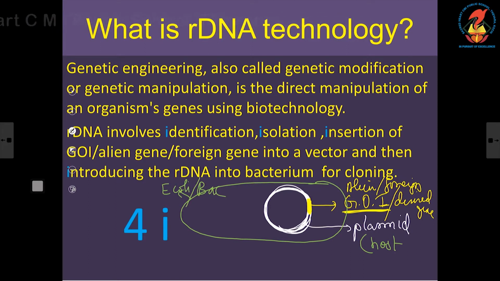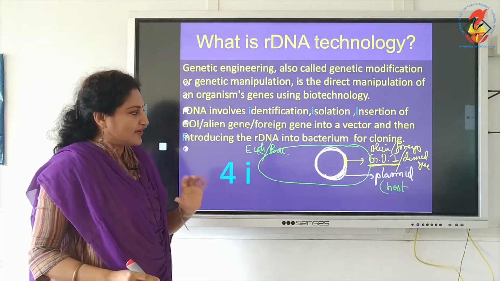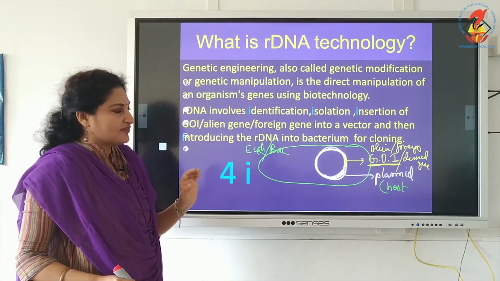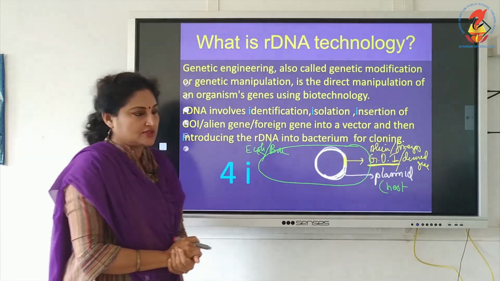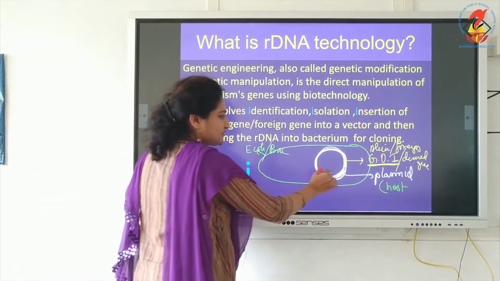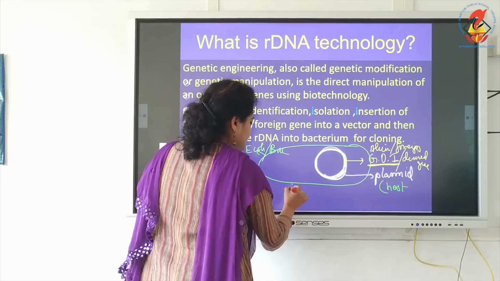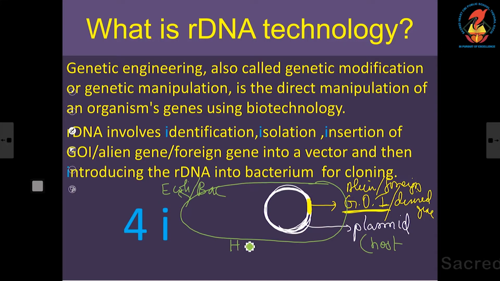Okay. So, that is the plasmid, the white ring, and on the white ring I have given a patch of yellow which shows the gene of interest. This representation, I can give in a formula: host plasmid DNA plus gene of interest is what is called rDNA. This should be in your mind.